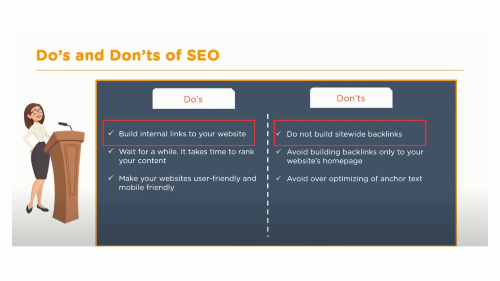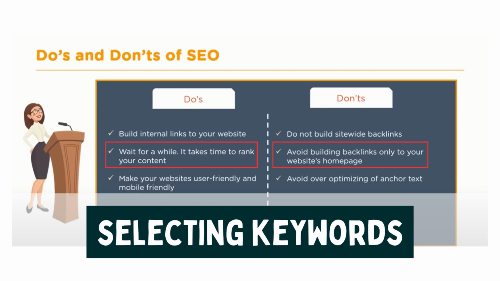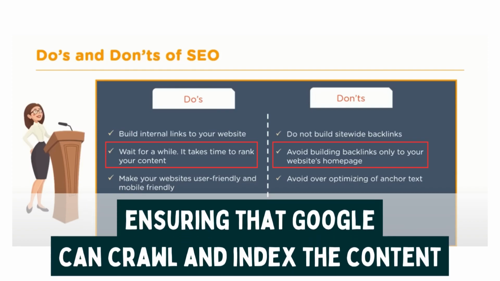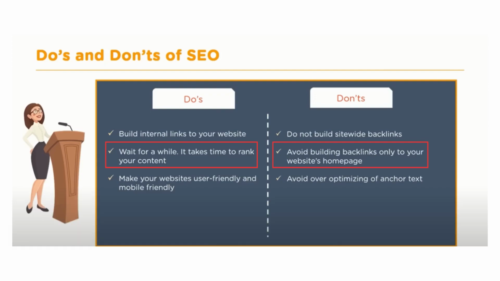However, it's also important to keep in mind that ranking your content takes time. The process involves writing content, selecting keywords, optimizing the elements on the page for those keywords, and ensuring that Google can crawl and index the content. This can be a time-consuming process, especially if you choose a competitive keyword. If you have high-quality content and have optimized both on-page and off-page SEO, then ranking for your target keyword will take time, so you need to be patient.